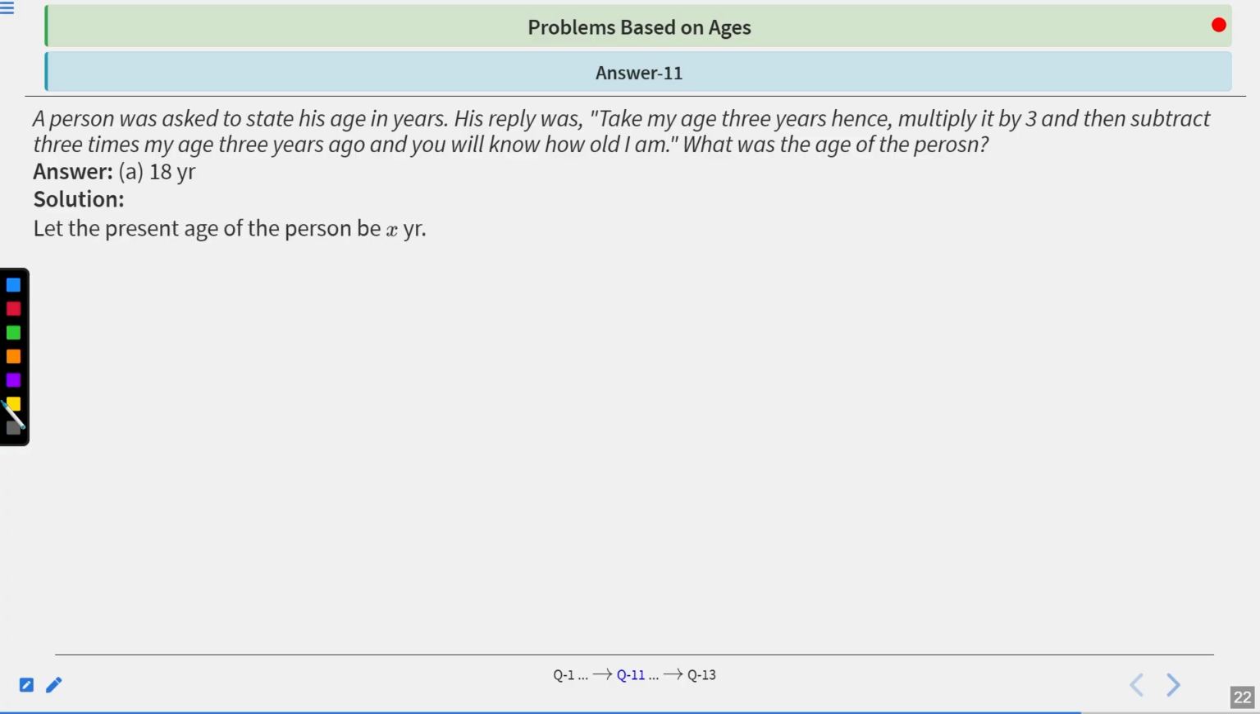So let the present age of the person be x years. Then according to the question, (x plus 3) multiplied by 3 minus 3 into (x minus 3) equals x. So when we simplify it, we get the value of x, which is 18 years. So A is the correct answer.